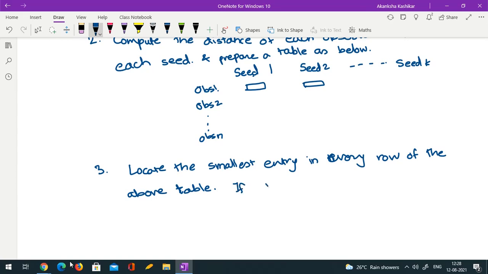So locate the smallest entry in every row of the above table. Let me write the jth entry in the ith row, that is better.